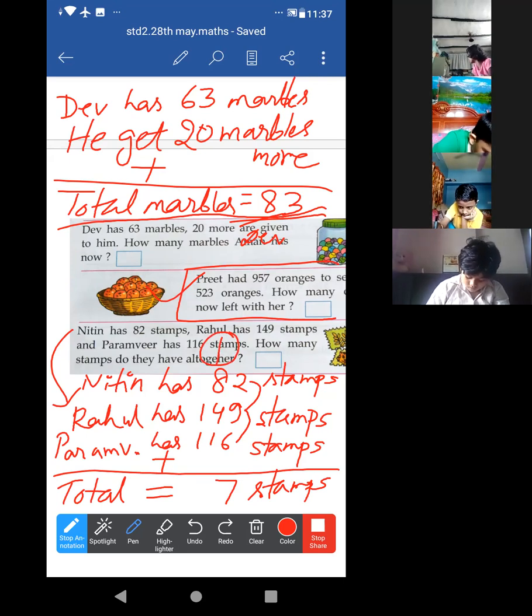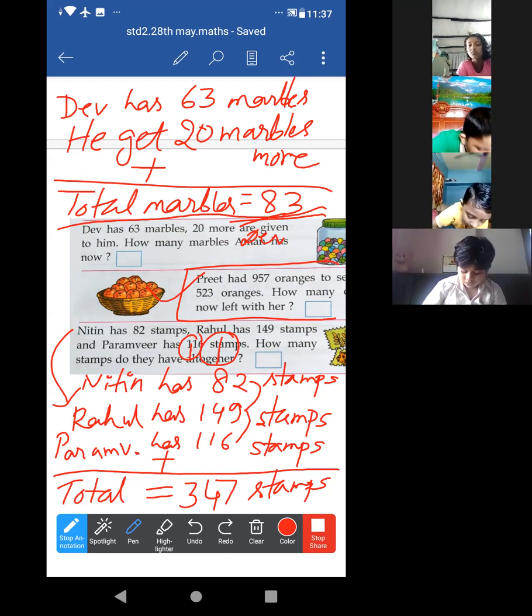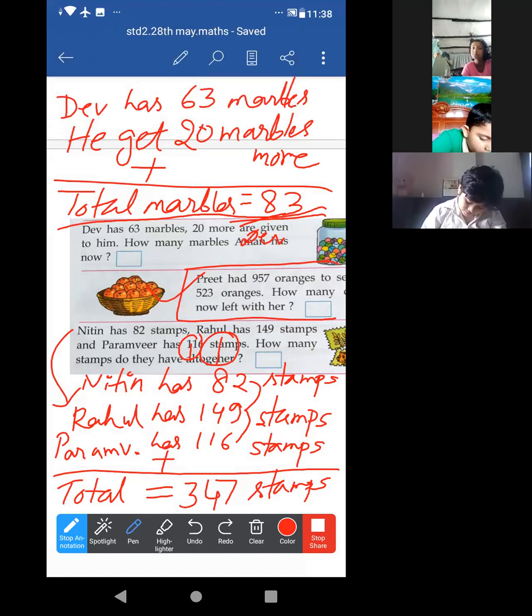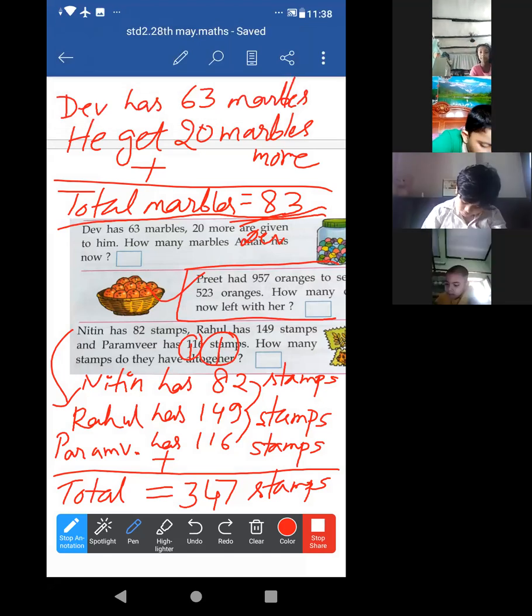Now just look, 4 plus 1, 5 plus 8, 13 plus 1, 14. Again 1 carried over there. Now 1 plus 1 plus 1, 3. Okay, done? Have all of you completed? Show me your copy first. I am waiting for 1 minute, then you will show me your copy.